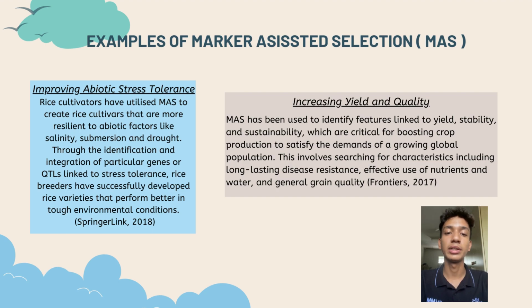The second one is increasing yield and quality. MAS has been used to identify the features linked to yield, stability, and sustainability, which are critical for boosting crop production to satisfy the demands of a growing global population. This involves searching for characteristics including long-lasting, disease-resistant, effective use of nutrients and water, and general grain quality.